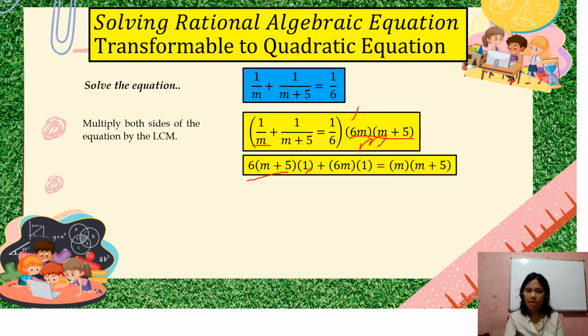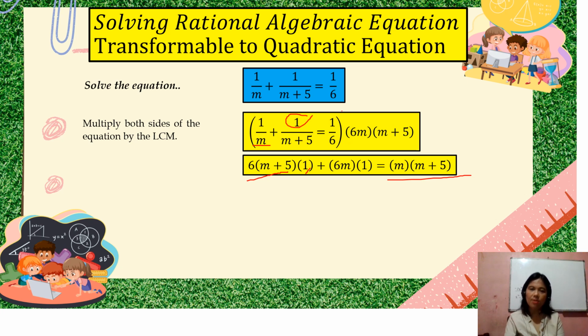Here, M plus 5 equals... wait lang, ang hirap. M plus 5, you can cancel out the M plus 5. So yung naiwan is only 6M, kaya meron tayong 6M multiply sa 1 na numerator. Okay? Then of course sa last, same process sa last part. So multiply or divide muna the LCM with 6. So tanggal yung 6, so yung naiwan na lang is yung M tsaka M plus 5 times 1 sa numerator.